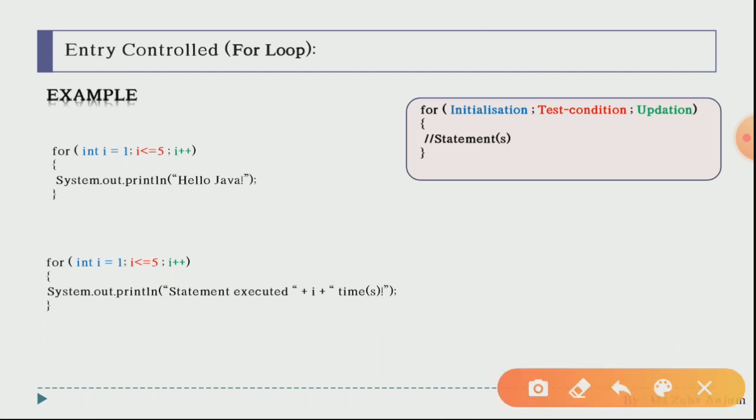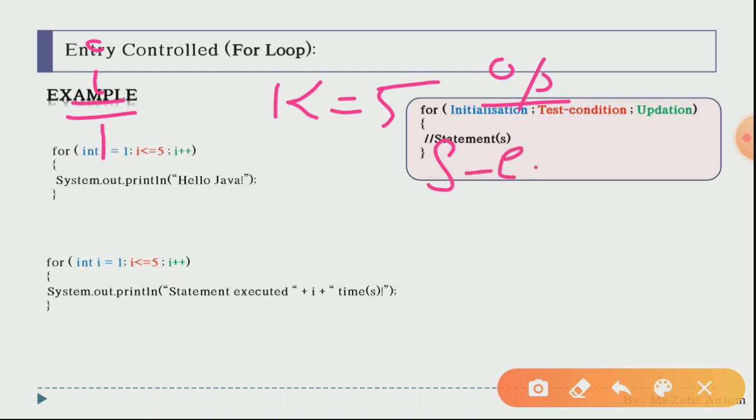Now the value of I is basically 1 at the very initial. Yes, the value of I is 1. Over here we are getting the output. Now the condition will be checked, I less than equal to 5, the condition is true, then we will be getting the output. Statement executed, then plus 1, the statement executed 1 time.